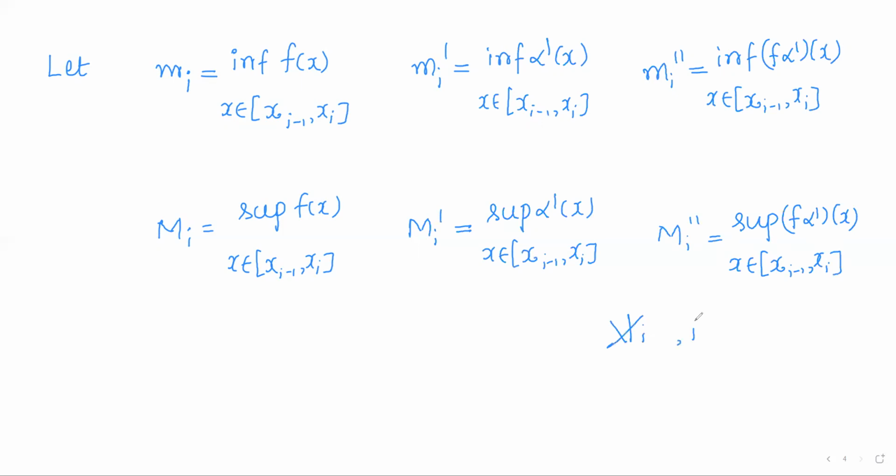So I have defined this for all i's. There are n subintervals, and on each subinterval these functions f, alpha dash, and f into alpha dash have infimum and supremum, which are called mi, capital Mi dash, capital Mi dash, mi double dash, and capital Mi double dash respectively.